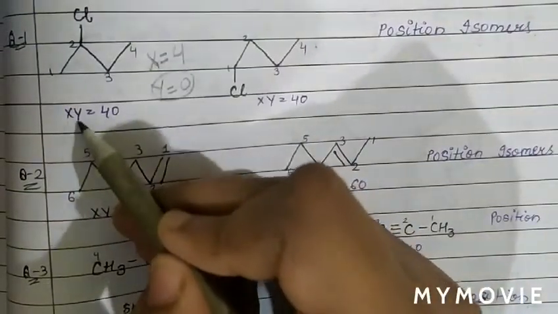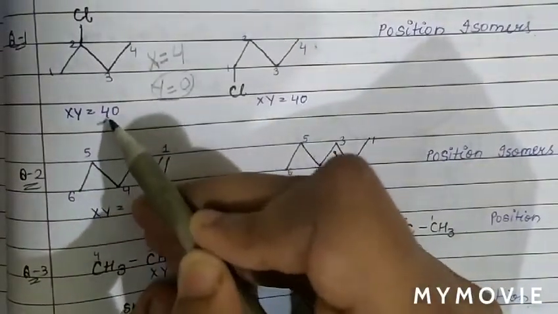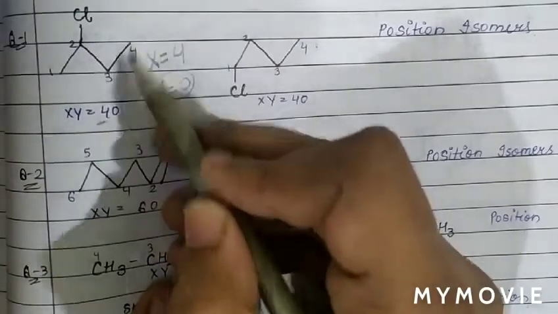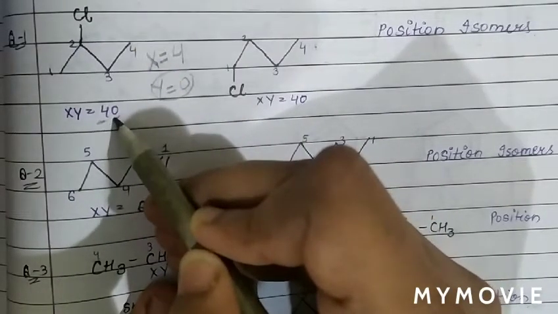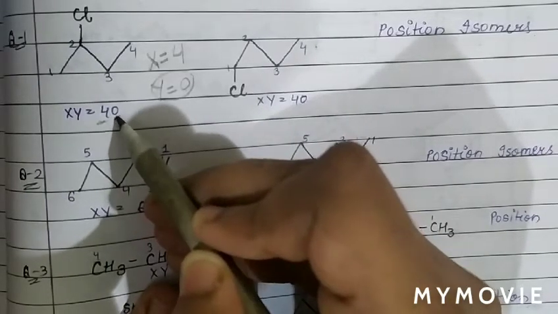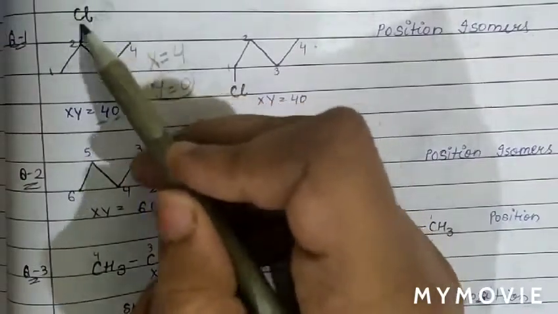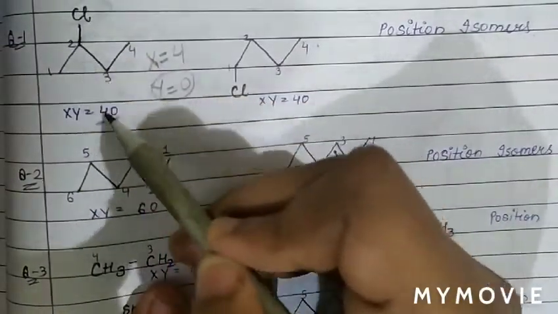Therefore, the isomeric number xy is 4, 0. 4 is the number of carbon atoms in the main chain, and y is the number of carbon chains starting with carbon. There is no side chain starting with carbon, so the number is 4, 0.